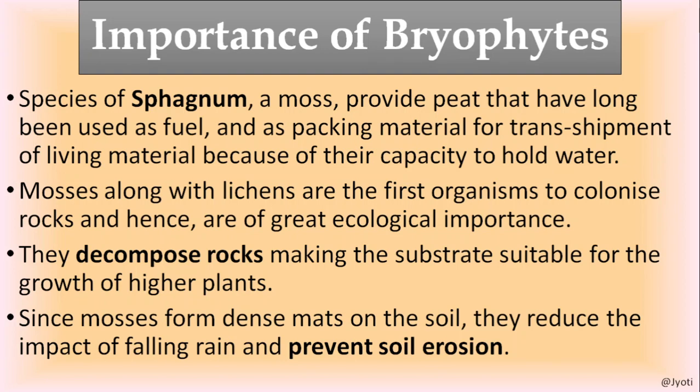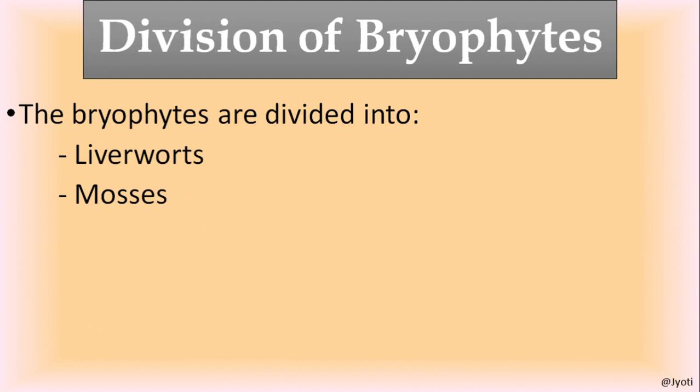So when the moss grows on the soil, it prevents soil erosion because it covers the whole surface of the soil. Also, when rain drops fall on the soil, they damage the texture of the soil. Big drops of rain, so that is also prevented by these bryophytes.